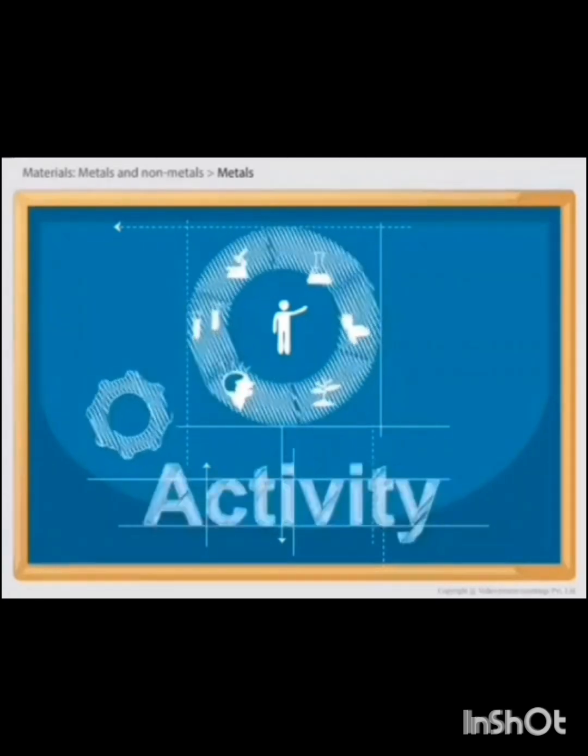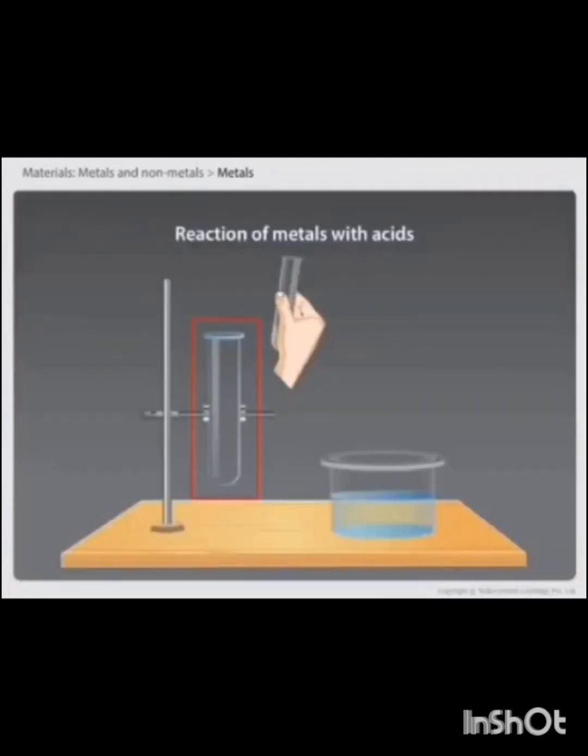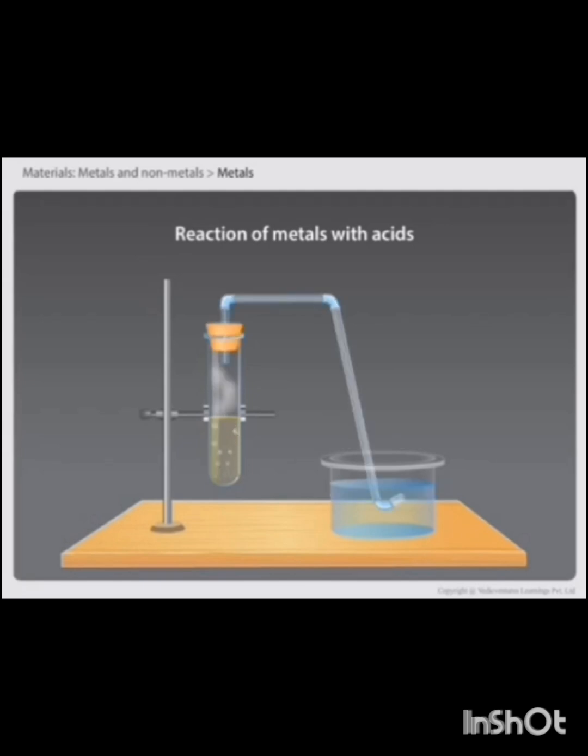We do an activity to see the reaction of metals with acid. Take a test tube and a beaker. Pour 5 ml of dilute sulfuric acid in the test tube and 20 ml of soap solution in the beaker. Now drop a small piece of zinc granules in the test tube. What do you observe? You will see bubbles in the test tube. Now allow the bubbles to pass through the soap solution kept in the beaker.